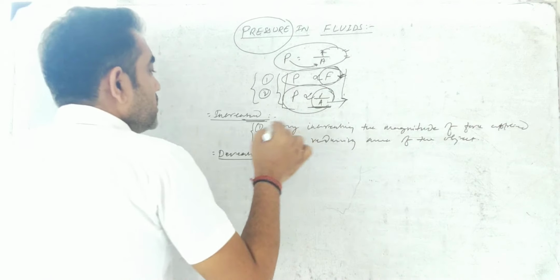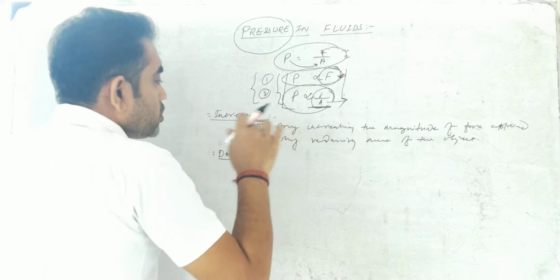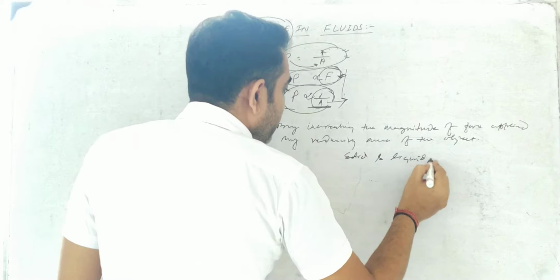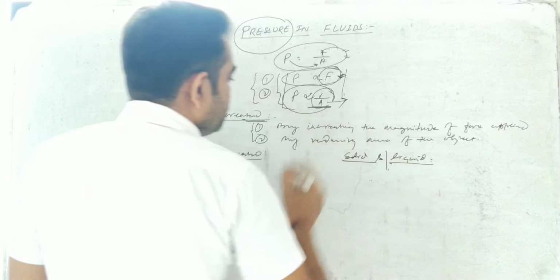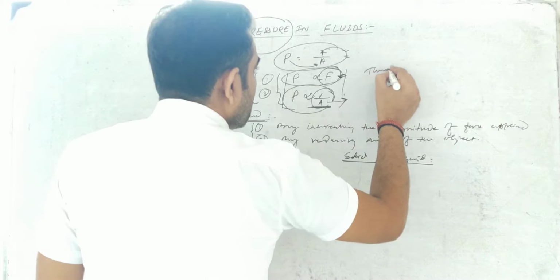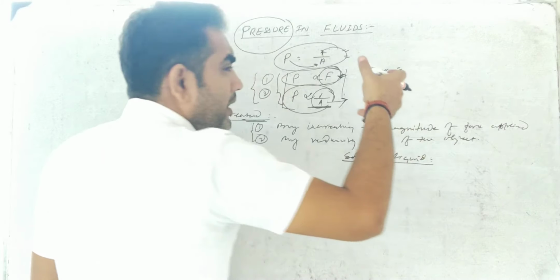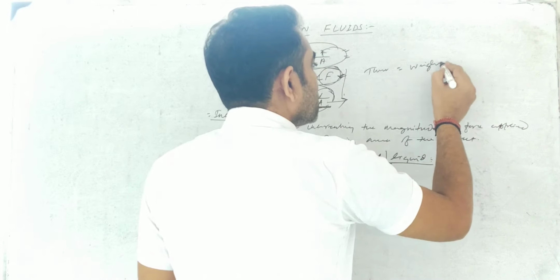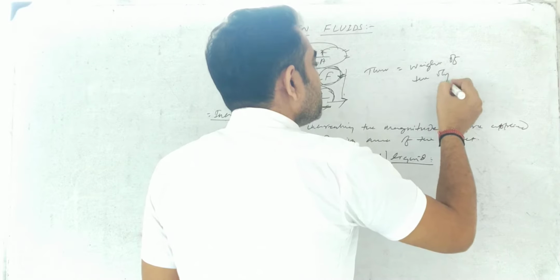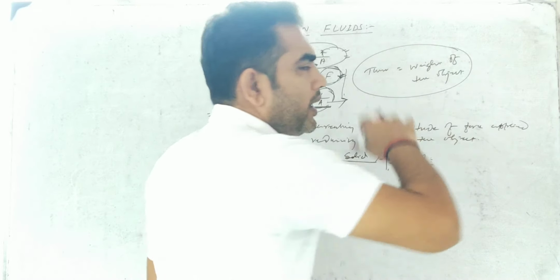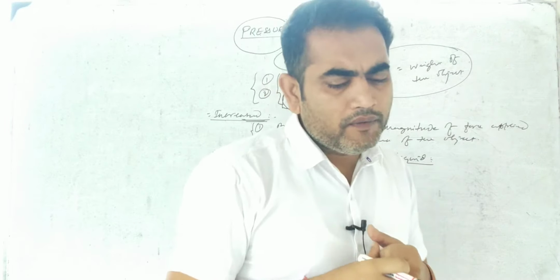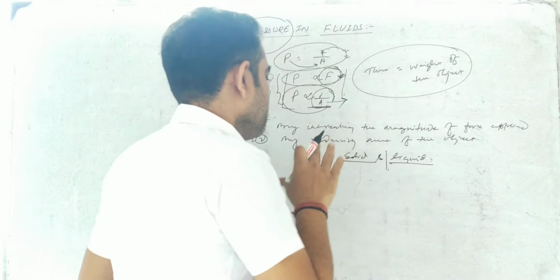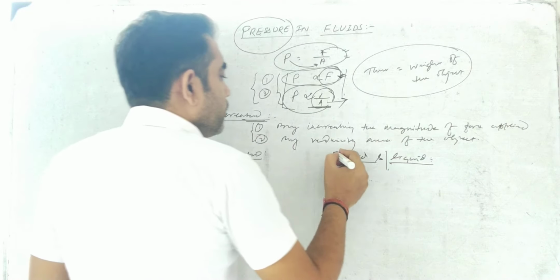Okay, so this was increasing and decreasing pressure. Next thing is solid and liquid pressure, and then we will come to some examples. And thrust. One thing I forgot: the thrust exerted on a surface is equal to the weight of the object. So if we have been given the weight of the object, it will be considered as a thrust, as a force. Okay, now the solid and the liquid pressure.